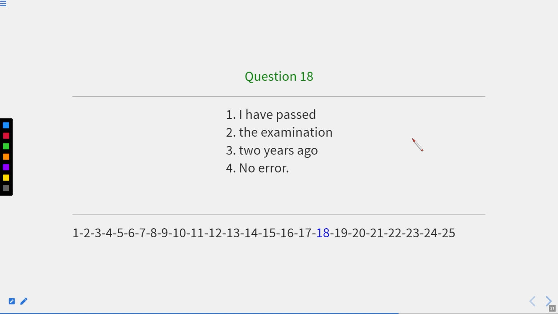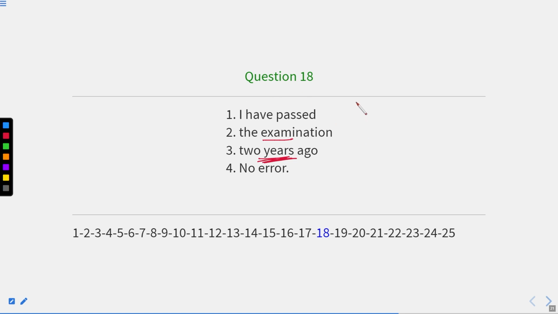Now, let us move to question number 18. I have passed the examination 2 years ago. Now, this is the same concept that I have already discussed with you at the start of this session. As I told you, when the action has taken place, we should check whether we know the time of action or not. Here we know the time of action, that I passed this examination 2 years ago. It means, when did I pass this examination? Of course, I can say 2 years ago.